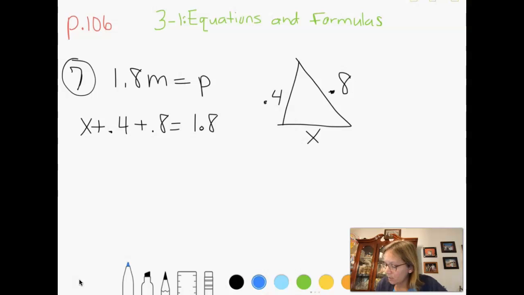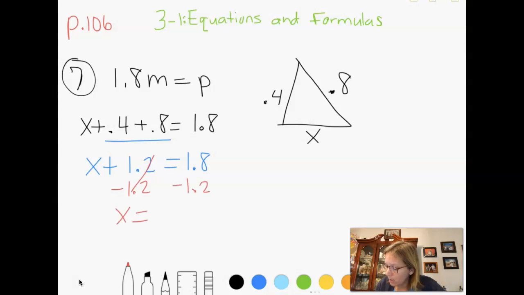So the first thing I'm going to do is add these two values together. And 0.4 plus 0.8 equals 1.2. And then I'm going to solve the equation. So 1.2 is being added to x, so I'm going to do the opposite. I'm going to subtract. Whatever I do to one side, I have to do to the other. And x is going to equal 0.6. So the length of that missing side is 0.6 meters. Okay?